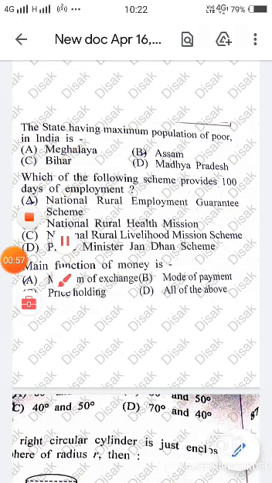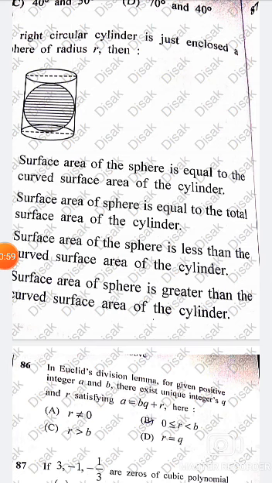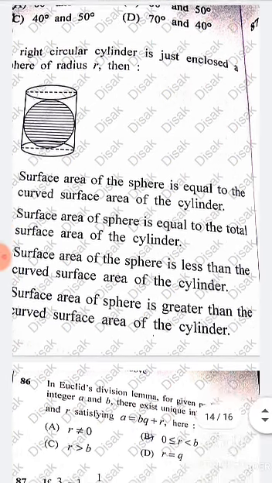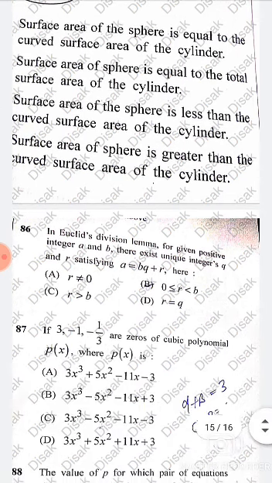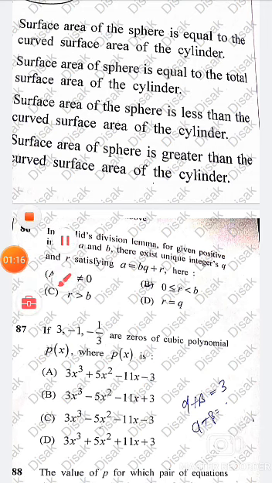These are the questions of maths. So there is a right circular cylinder which is enclosed by a sphere. So what will happen? The surface area of the sphere is equal to the curved surface area of the cylinder.